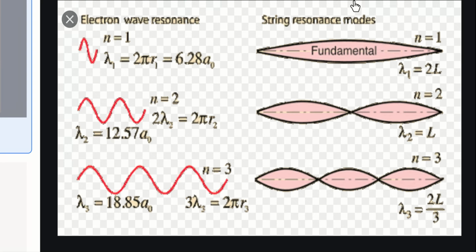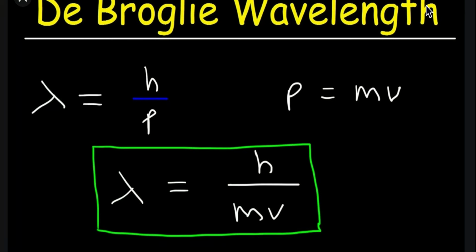He knew that if an electron has wave-like motion and is restricted to circular orbits of fixed radius, only certain wavelengths and energies are possible. This was de Broglie's equation that he came up with to back up his claim.